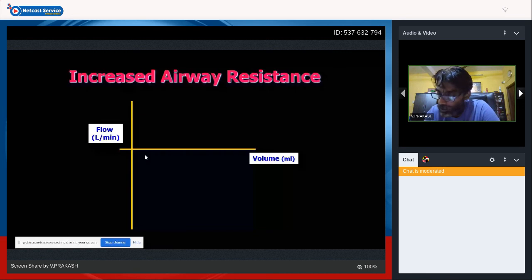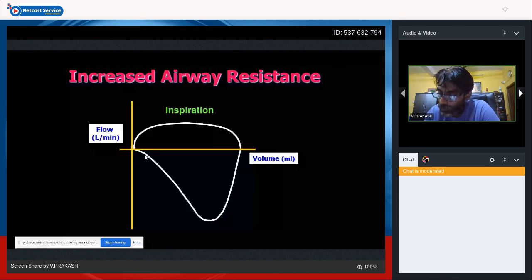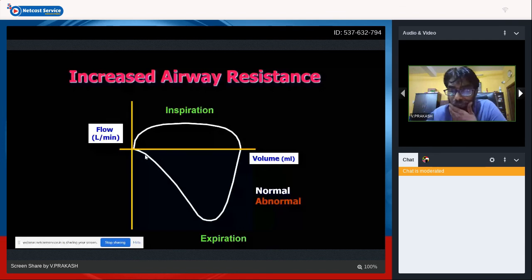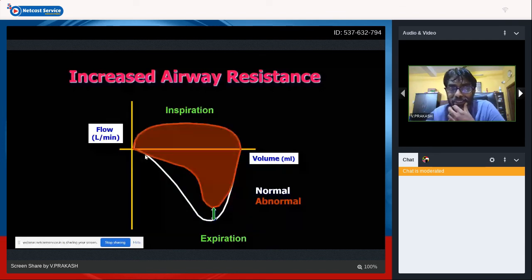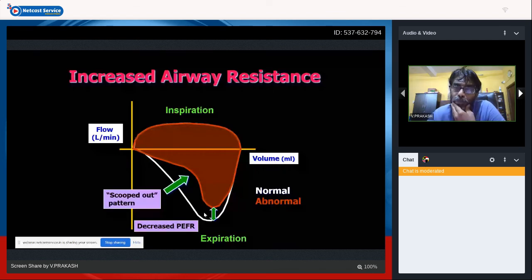What happens in case of increased airway resistance? There is a problem with your expiratory phase, right? In expiration, the spasm is going to be there. It doesn't reach your normal peak expiratory flow rate. Your peak expiratory point is going to come down, and it's going to reach the baseline.